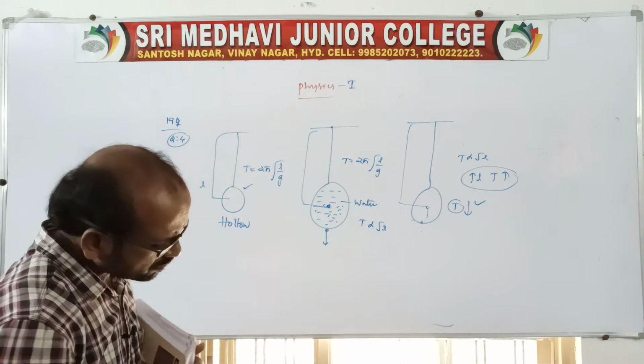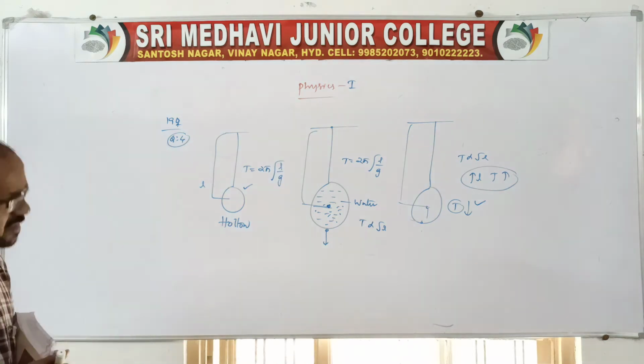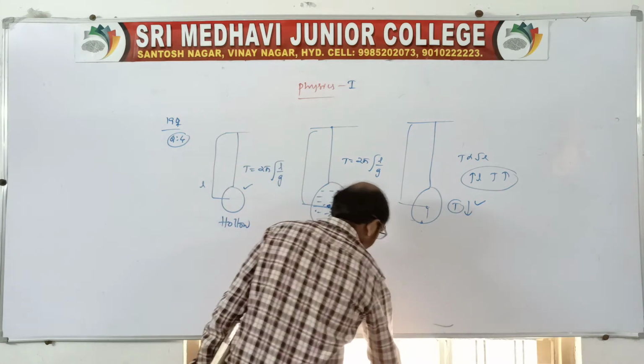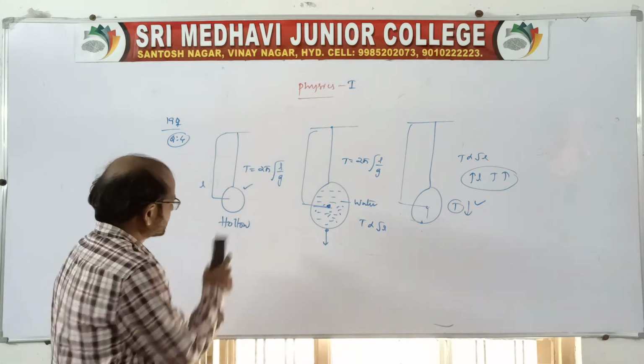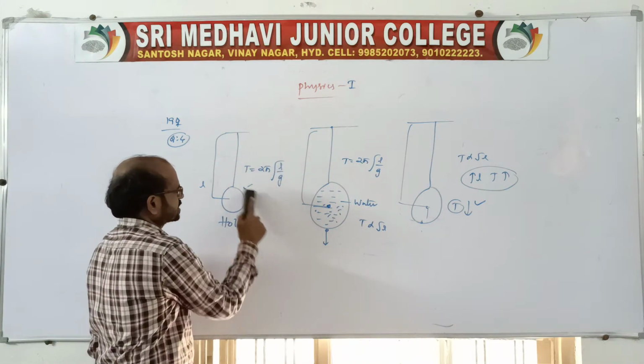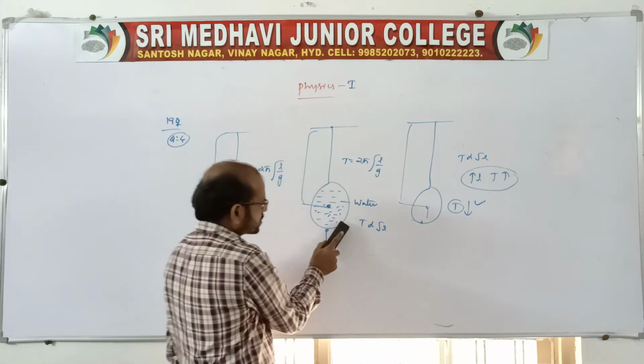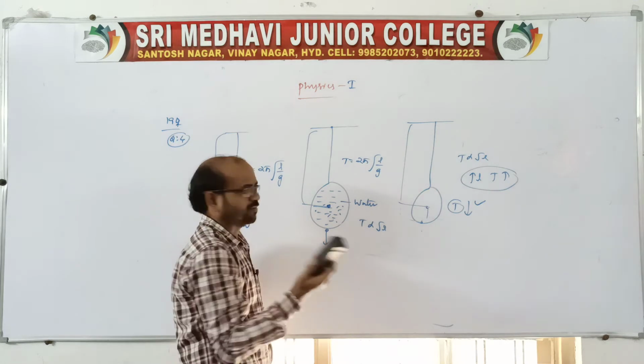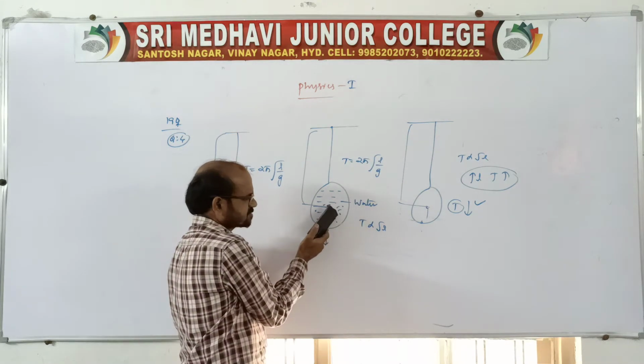Clear? So this is about the time period depending on the length. Like this is the first very short answer. First, take it empty; for that the time period will be like this. When water is taken, the time period will be like this, because it is independent of mass, of course. It only depends on length, and the center of mass will be the same.